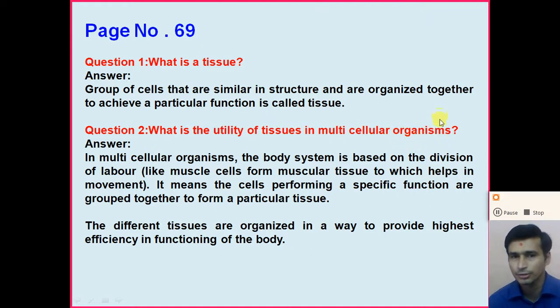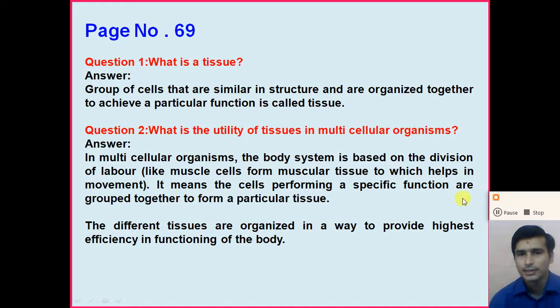Tissues are formed as groups of cells in the multicellular organism. In the multicellular organism, the body system is based on the division of labour, like muscle cells forming muscular tissues, which help in movement. So muscular tissue helps in the movement of the body.